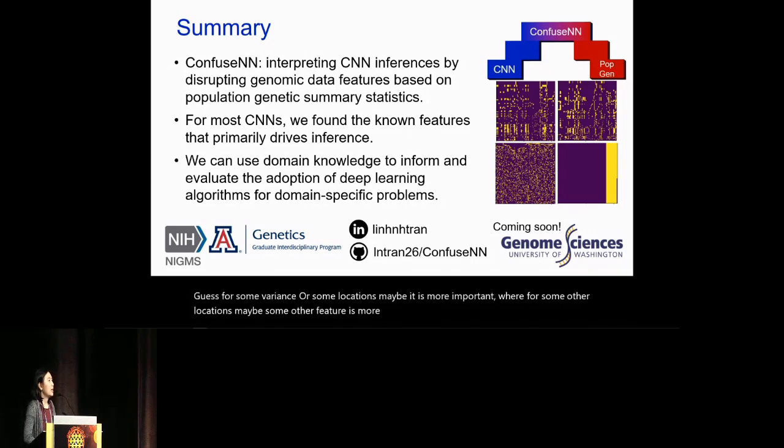Yeah, so in our work, that's exactly what we're trying to get at with these different disruptions. For each disruption, we're trying to attribute that to a particular feature, either LD or AFS. If I'm getting this right, you're referring to different locations with different importance. And I think our method is not really focusing on that, but more on the overall LD in general, not specific to each site or location. Okay. Thank you.